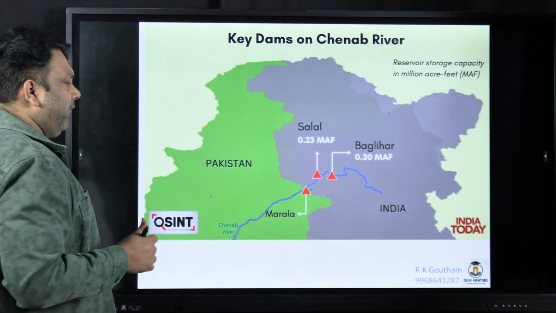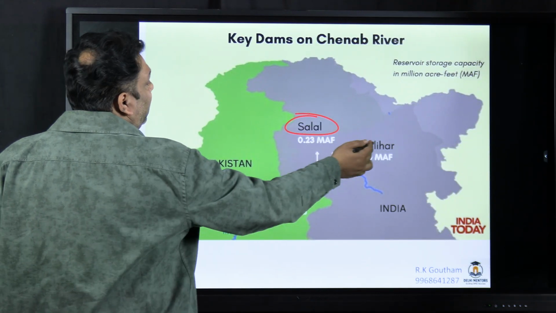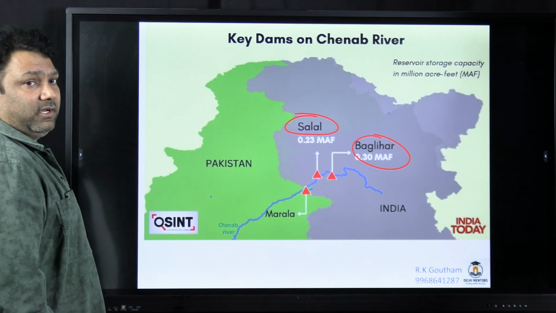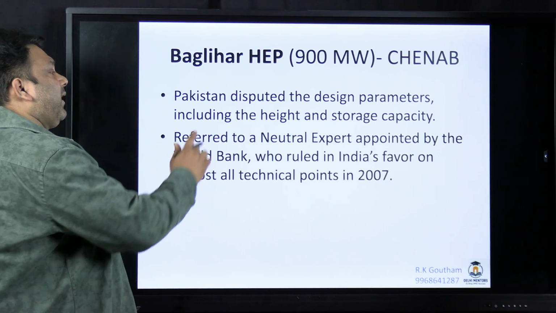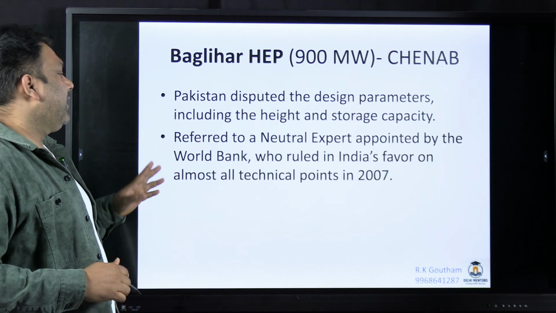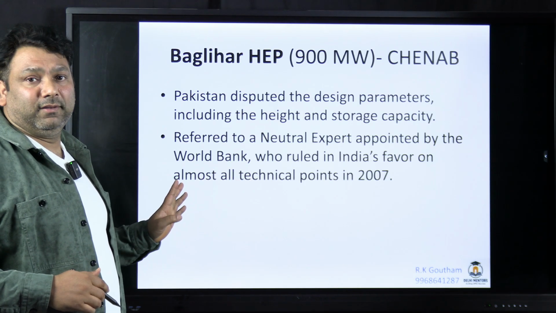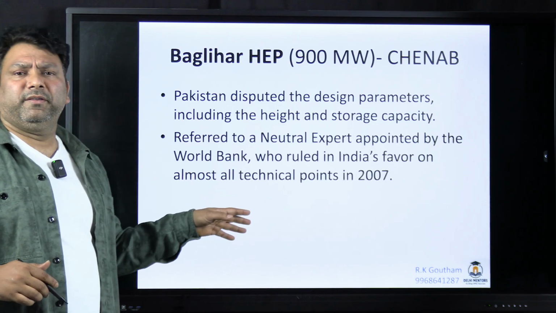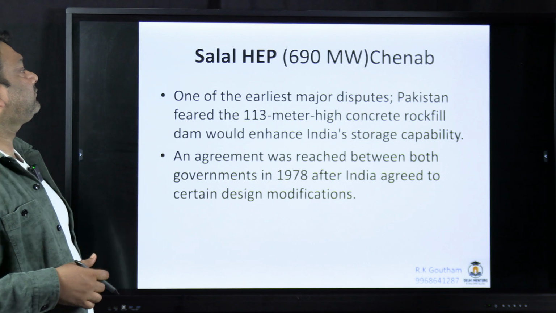So others which are in the news, which are controversial, are Salal HEP, Baglihar. ये दोनों भी controversial हैं. So remember all these names. Baglihar: Pakistan has disputed the design parameters including the height and storage of the dam. Again, it has been referred to the expert committee who ruled in India's favor. So most of the controversies between India and Pakistan have been ruled in India's favor.